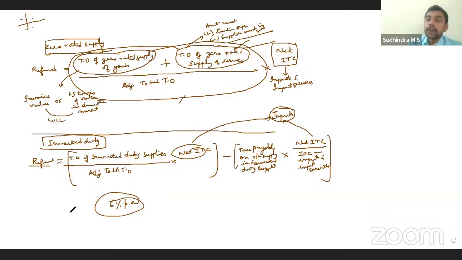If incidence is not passed on, refund will be credited. If the department feels that incidence is passed on, in that case, instead of crediting to the bank account, they'll credit it to the consumer welfare fund. See, what is the implication? The implication is that even the department cannot retain that amount. They have to compulsorily transfer it to the consumer welfare fund. Are we clear?